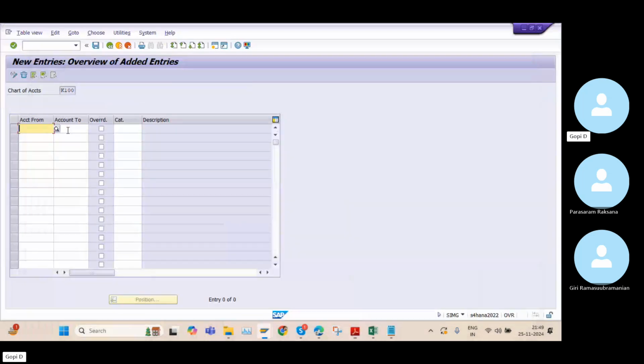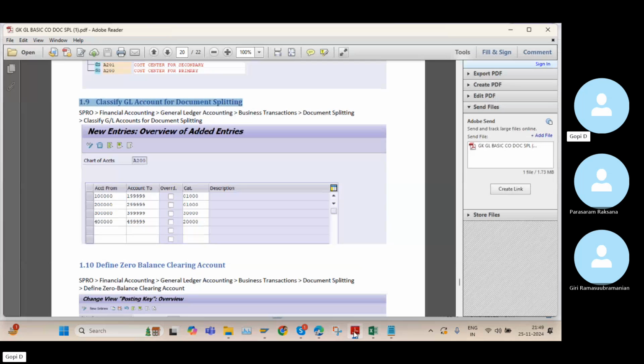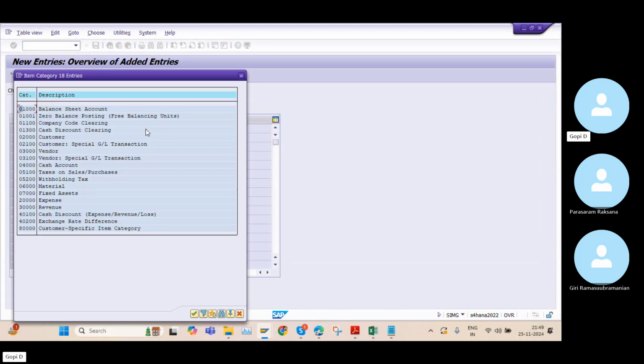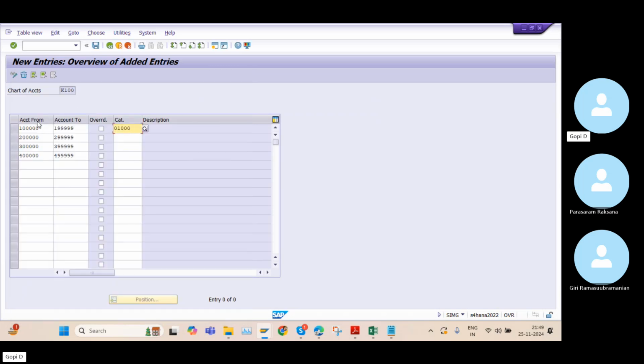I need to enter some 1,000, 2,000, some 3,000, and some 4,000. Okay. So here I need to mention my category as 0100. You can see here 0100 is nothing but balance sheet account. It means from this GL account to this GL account, it belongs to the balance sheet.